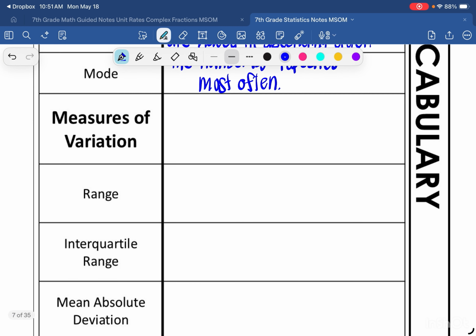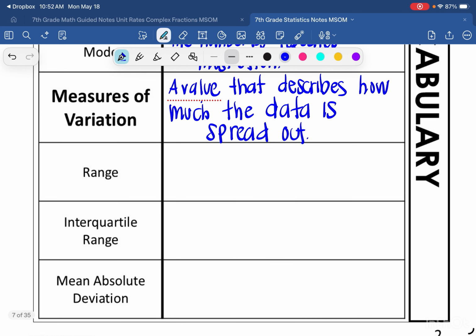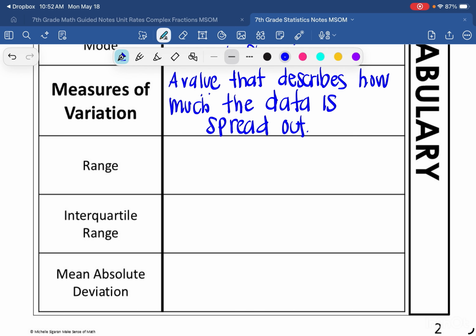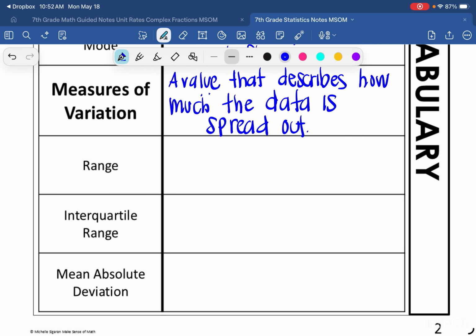Now let's talk about measures of variation. Measures of variation are values that describe how much the data is spread out. There are various measures of variation, but we are going to talk about the range, the interquartile range, and the mean absolute deviation. The range is the difference between the largest value and the smallest value.